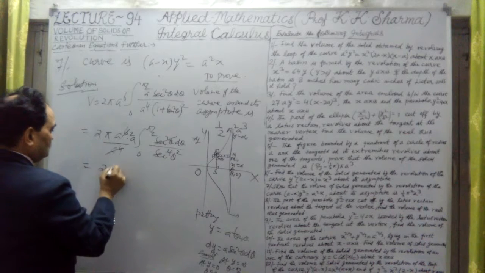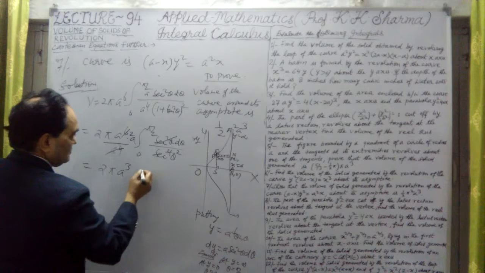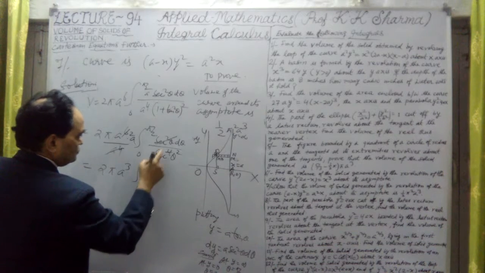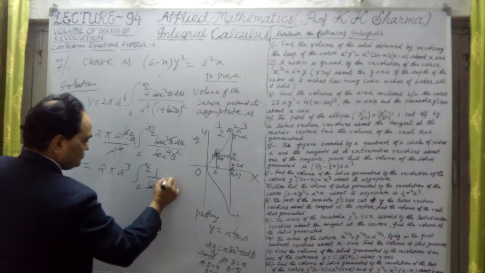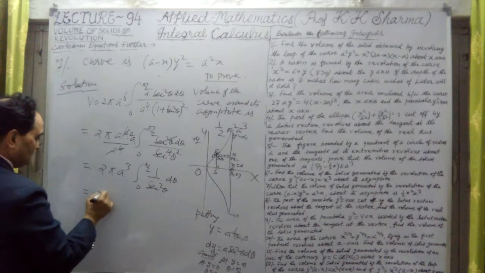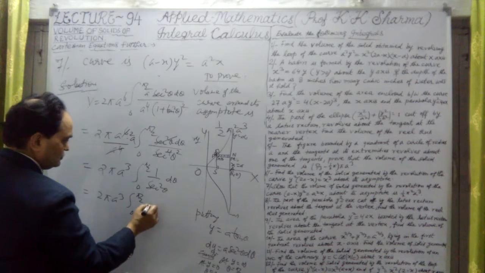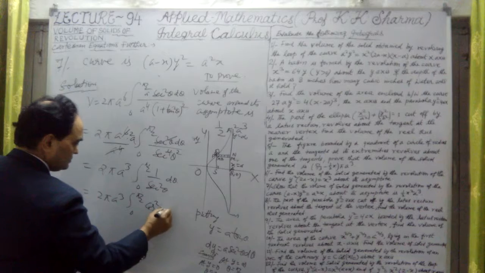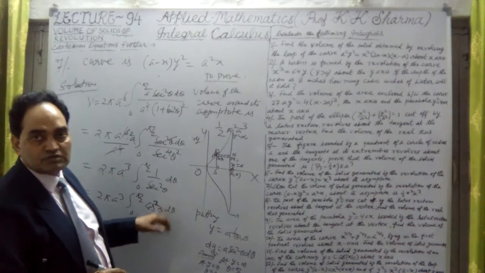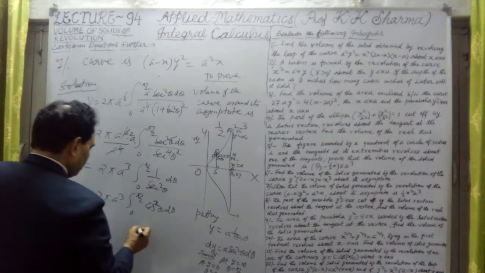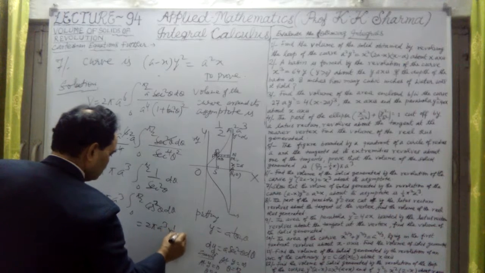So it is nothing but 2 pi into a cube, a into a square is a cube, 0 to pi by 2. Now it is 1 upon sec square theta, that is cos square theta d theta. By the reduction formula, we know that when cos square theta is there, it will be converted into 2 pi a cube into 1 upon 2 into pi by 2.